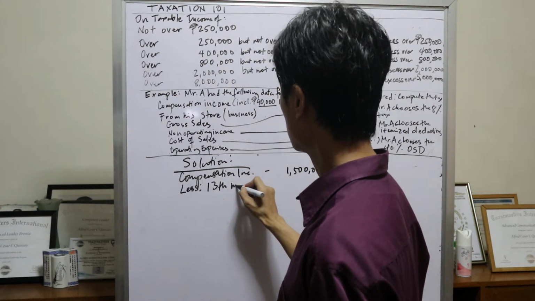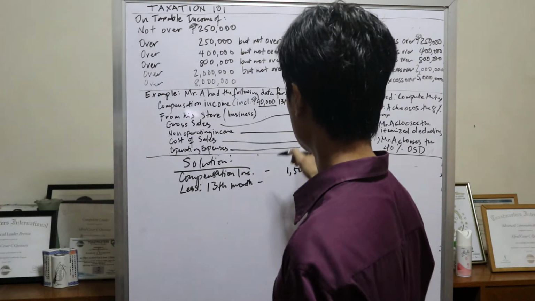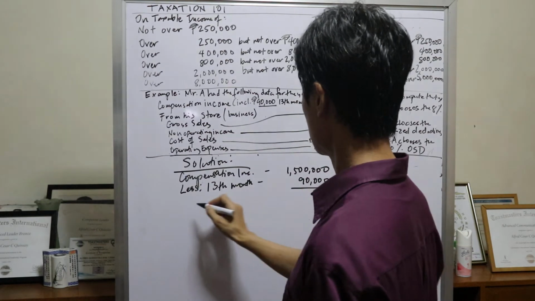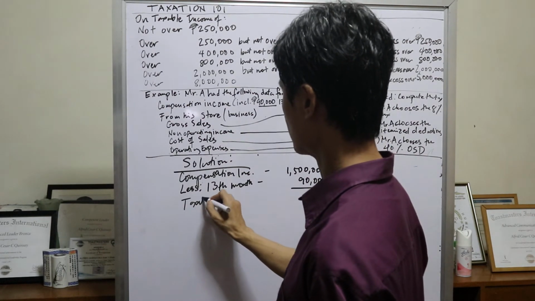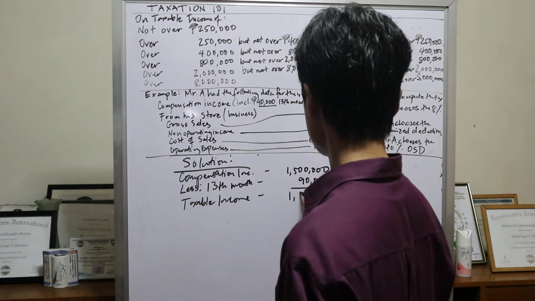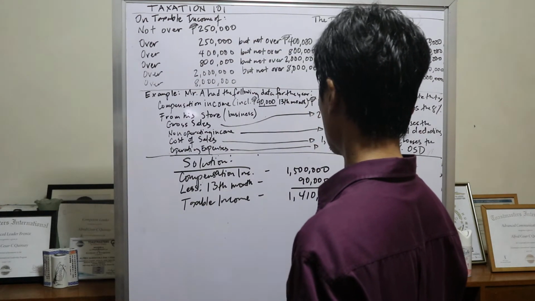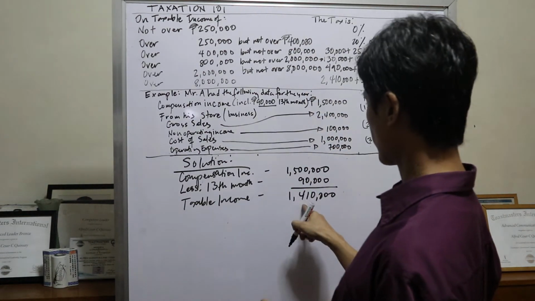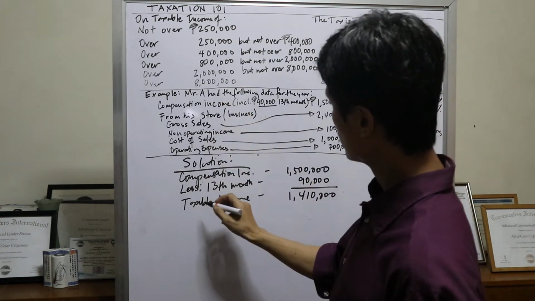Okay, so the 13th month should be deducted for 90,000. So this would be your taxable income of 1,410,000. Okay. Now this 1,410,000, look at the table here.